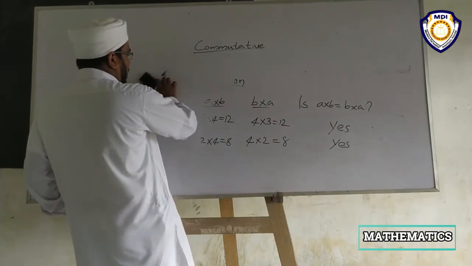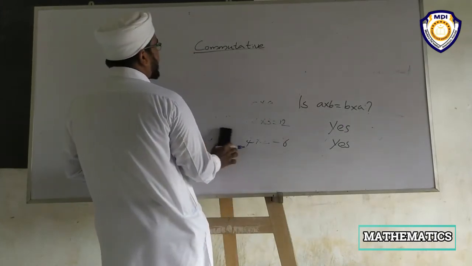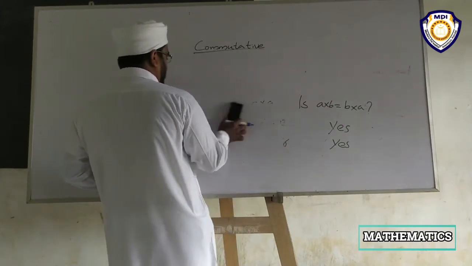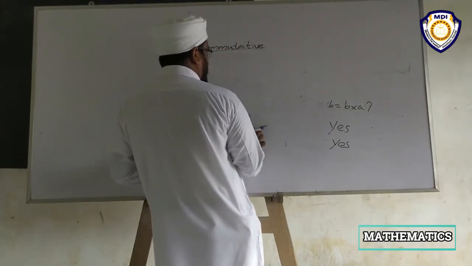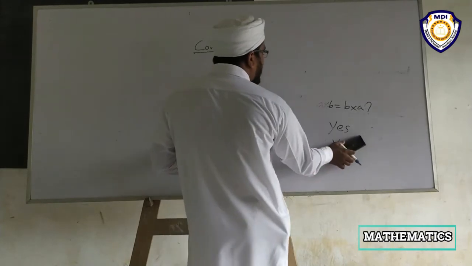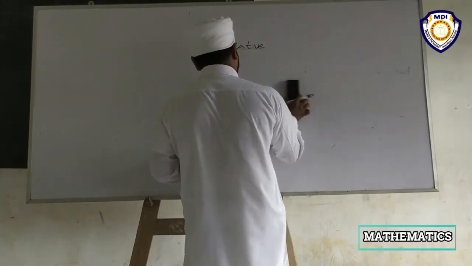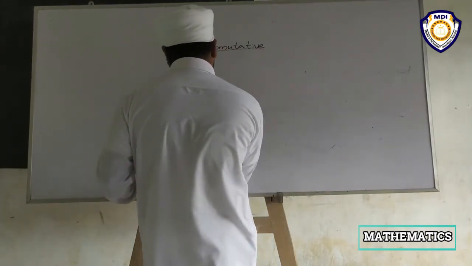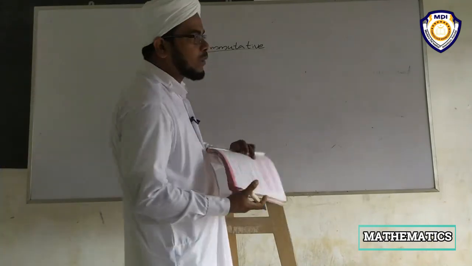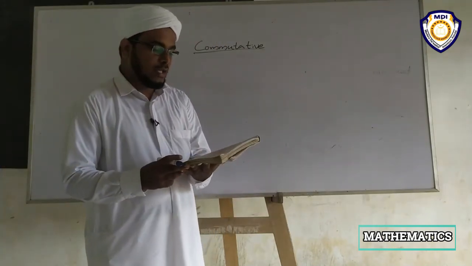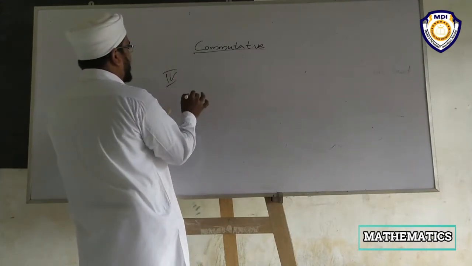We have discussed three operations under the commutative property. We realized addition and multiplication hold true for the commutative property, but the commutative property does not hold true for the operation of subtraction. Fourth one and last one, division.